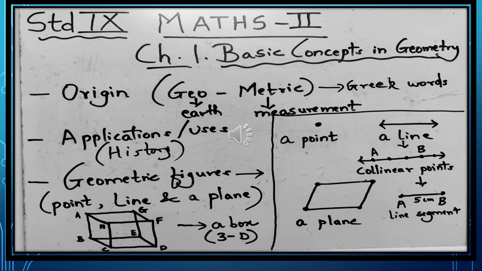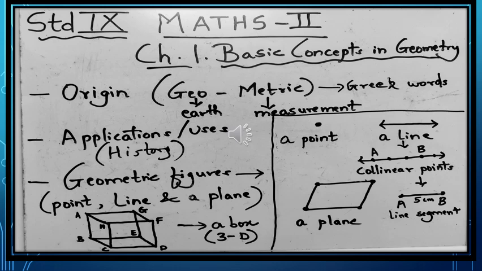the navigation purposes. Now after knowing its applications, let us try to revise some of the basic geometric figures which we have already studied in our previous classes. That is a point, a line, and a plane. Now let us get back to a point. A point, also known as a dot. A point or a dot cannot be defined, but we can give an example for it. For example, the tip of a pen or a pencil. That defines a point.